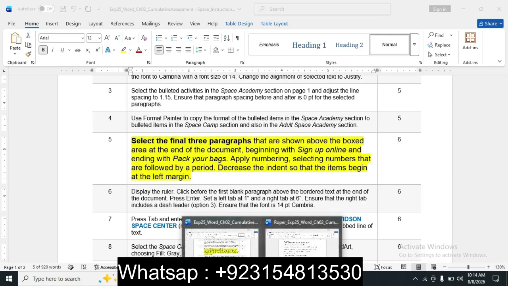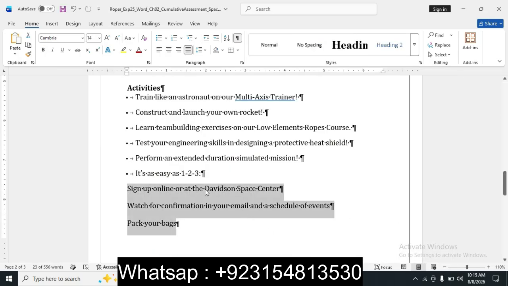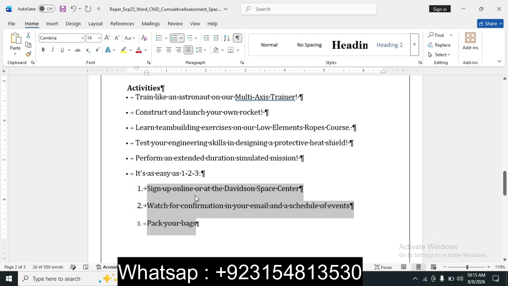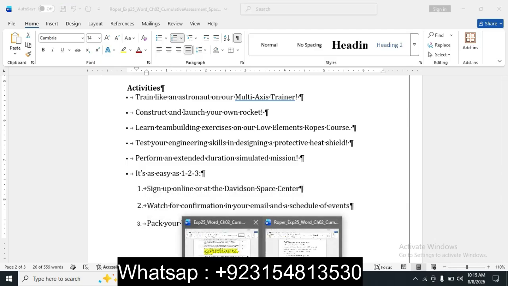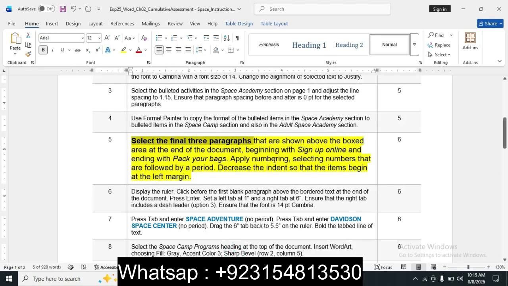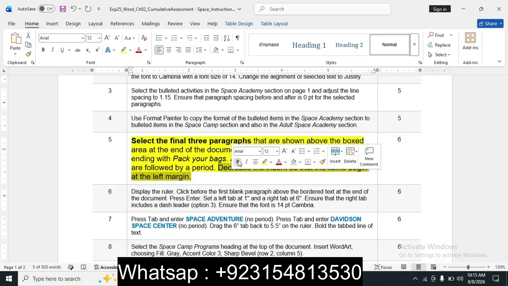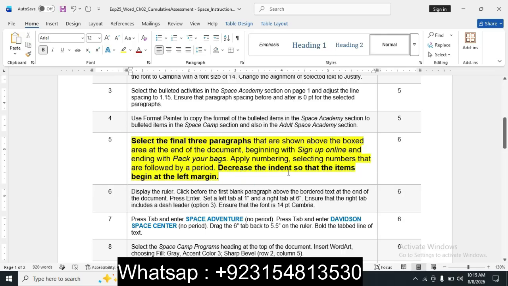So we move to the file and do numbering. Next, decrease the indent so that the items begin at the left margin.